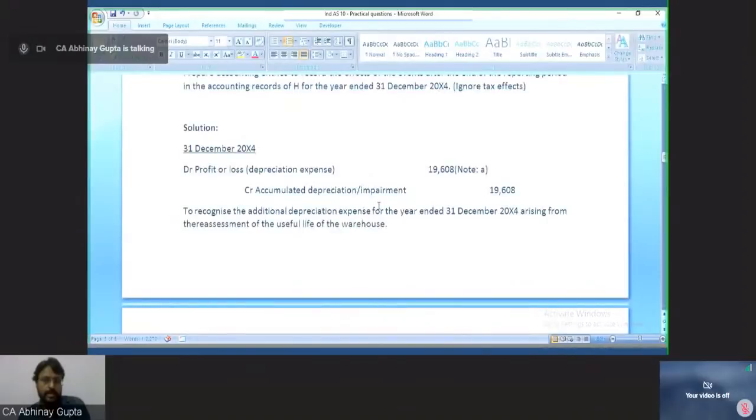So here I will pass an entry to recognize the additional depreciation expense for the year ending 31st December 2004. Okay, so this is the additional depreciation I am recording in my books of accounts for the year ending 31st December 2004. So this is the first entry which I am making.